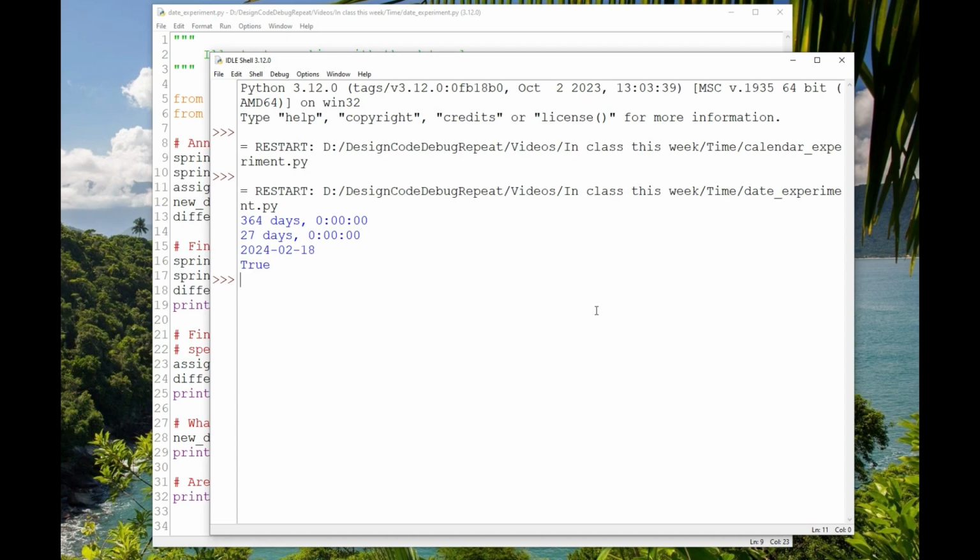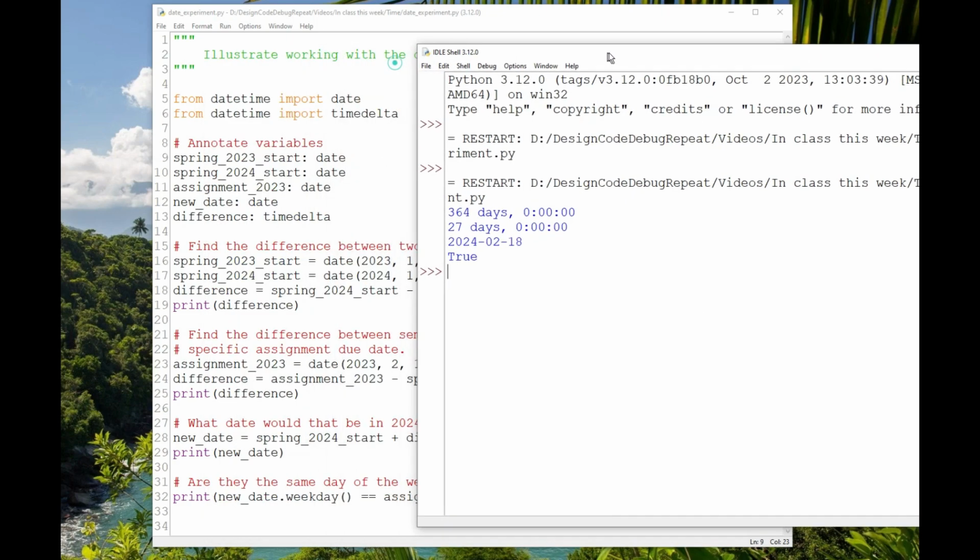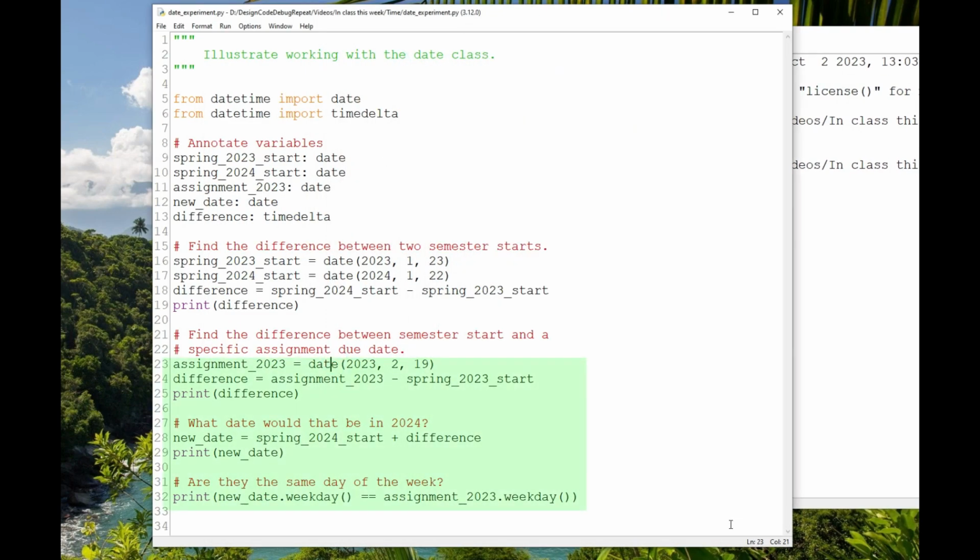Let's look at the next bit of the program, which is more like what I'd want to do to adjust my calendar, finding the number of days after semester start that something is due, and then calculating that difference and adding that to the start of the next semester. I'd want to confirm that both of those days are the same day of the week as well. So I'm creating the assignment date, finding the difference between that and the semester start, and then adding that to the new semester start date.